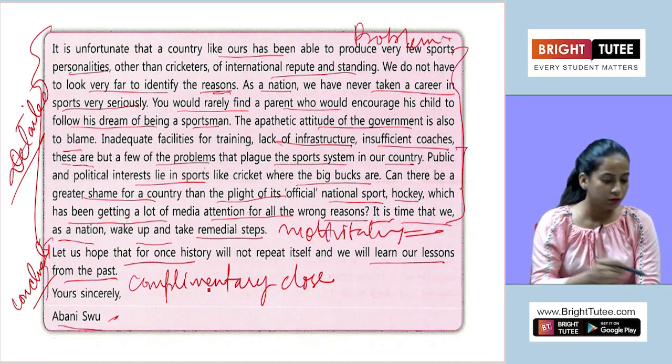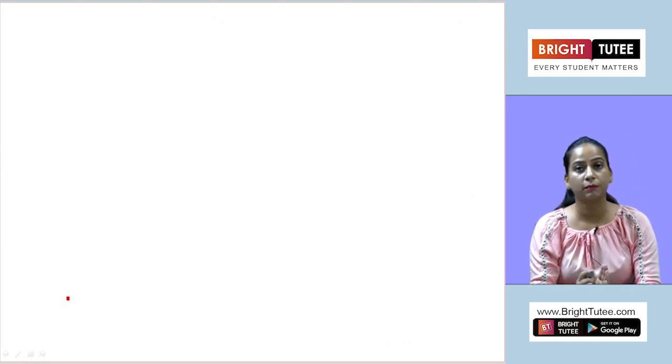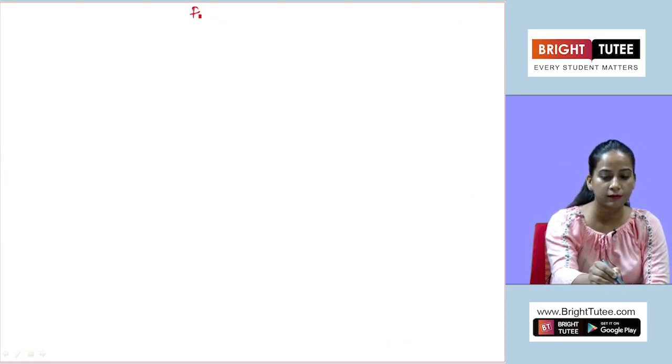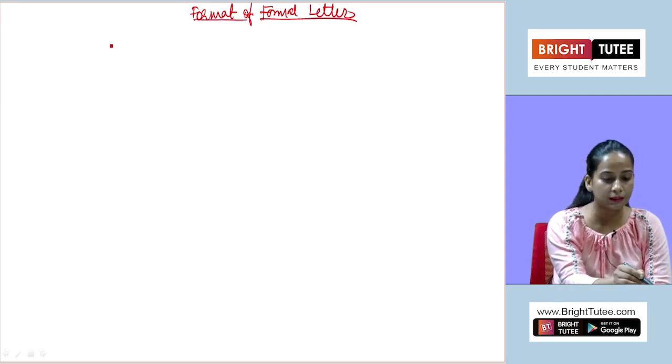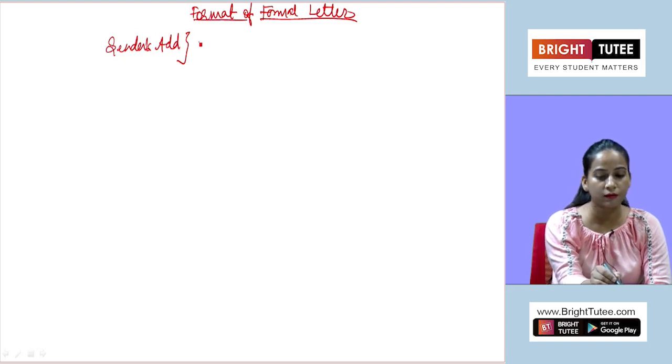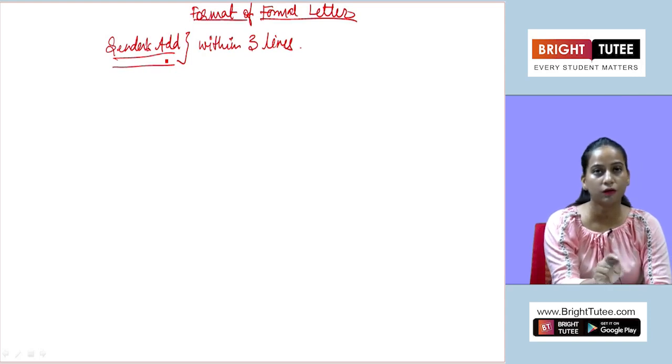Before proceeding, we would like to discuss the format once. The format of formal letter writing. Clear? So you have to remember that the sender's address will be there. That is going to be the sender's address. It must be finished within 3 lines. Maximum 3 lines it should cover.